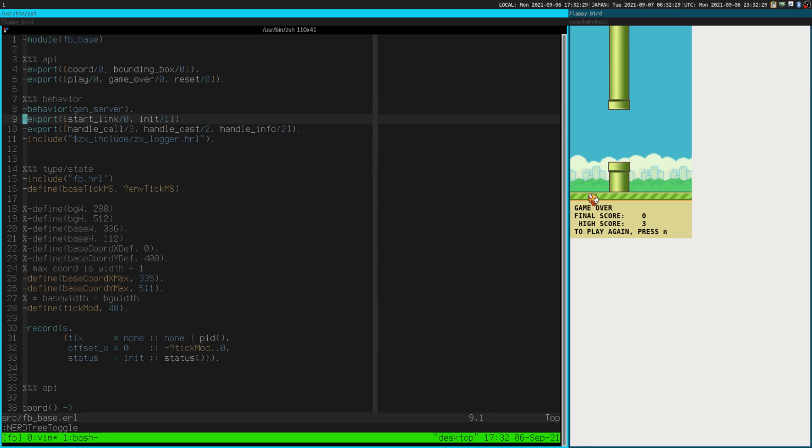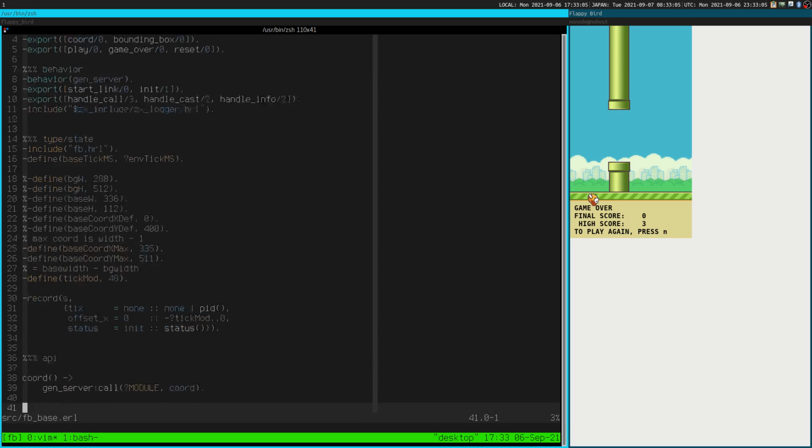So this is gen server behavior, and if you're not familiar with Erlang, oh well. It's one of these things that you'll just get and then eventually read the documentation, and the documentation will make sense after you've done it a few times. So it exports coord, which gives its coordinates, and a bounding box. The coord tells it where to draw, and the bounding box is for the collision, and then play, game over, I don't know what those mean.